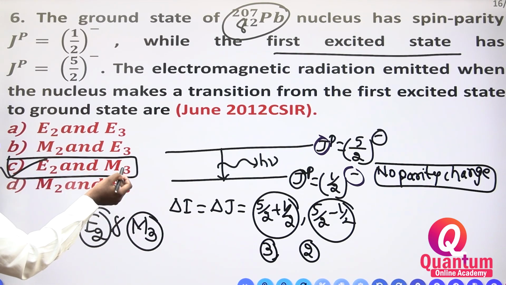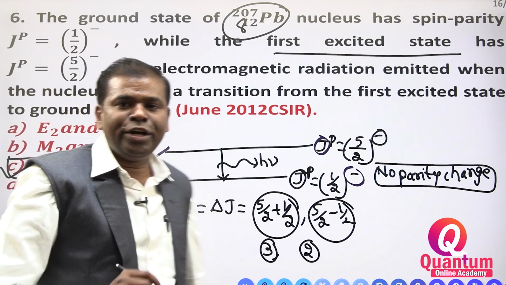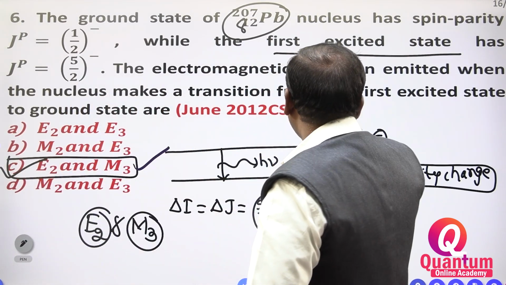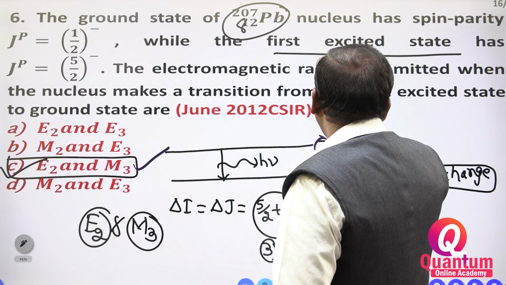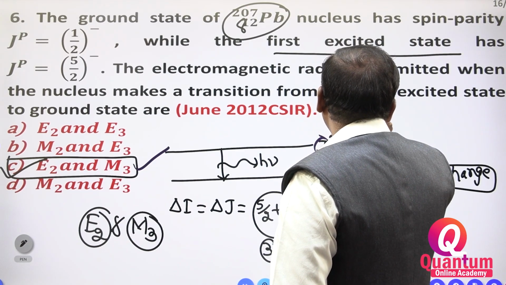M2, E3 is wrong. So, which option is correct? E2, M3 is correct. Simply, you will get the 5 marks in CSIR.